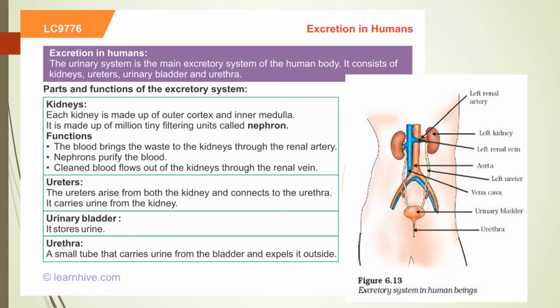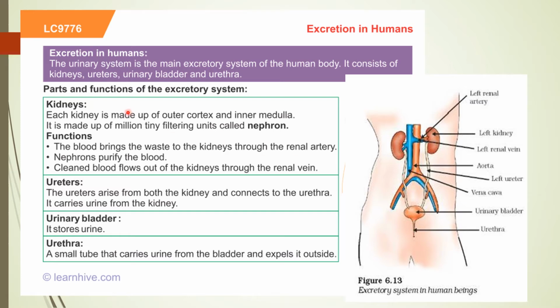So this is the excretory system of humans. If we talk about a system, it means we are talking about a combination of organs. So how many organs participate in the formation of the excretory system? You can see over here, a pair of kidneys, left kidney and right kidney, a pair of ureters, a urinary bladder, and the urethra. These are the parts the excretory system is made up of.